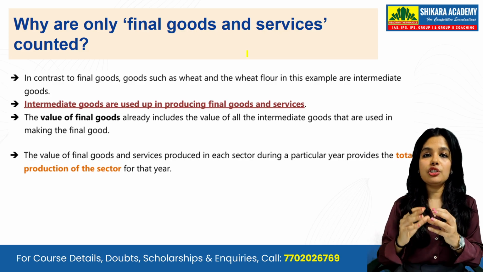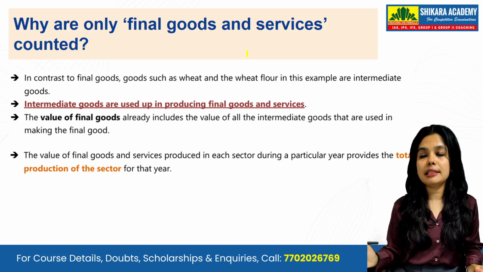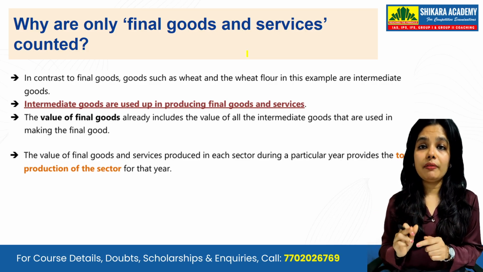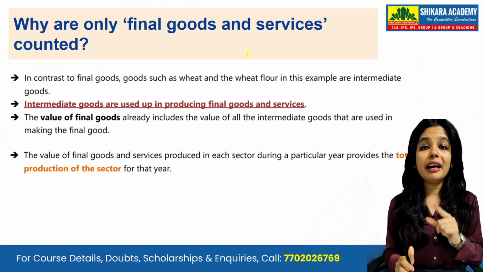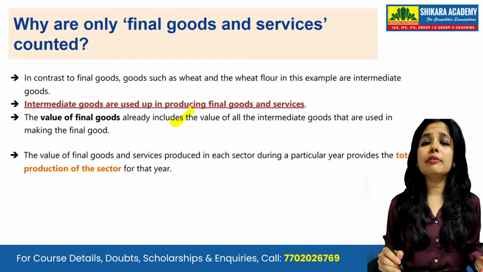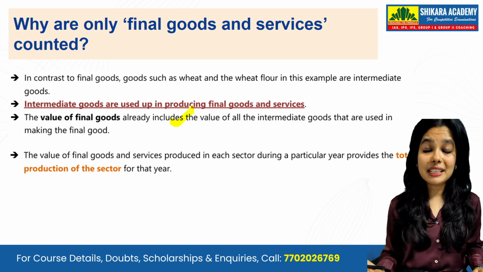Then after making cheese, you will pack it up, also in the manufacturing center, and then you will sell it. So the final selling of that thing will actually be counted. And why will this be counted? Because the value of final goods already includes the value of all the intermediary goods. And what are those intermediary goods?